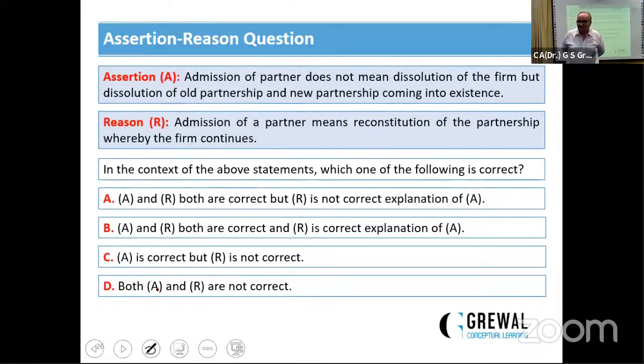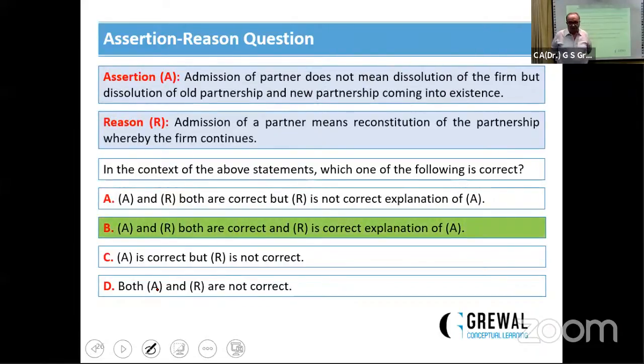Does not mean dissolution of the fund. But dissolution of partnership means a new partnership comes into existence. Is this assertion correct? Admission of a partner means reconstitution. Yes, reason both are correct. Yani A and R both are correct, and R is the correct explanation of A. This is the correct answer. Now, last question. Next.